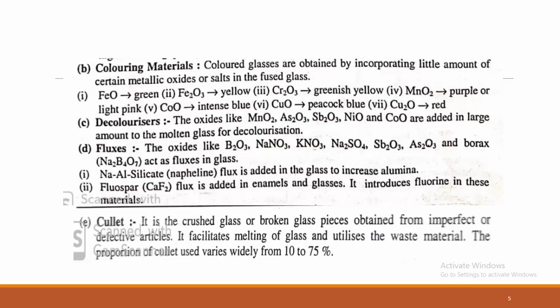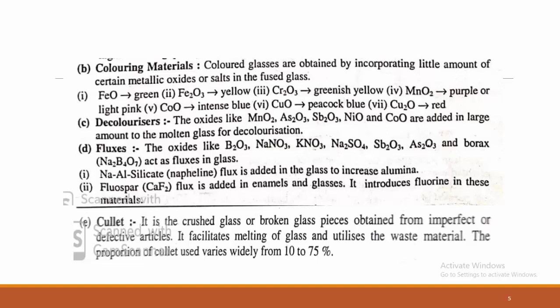In addition to the coloring materials, again you have to add the decolorizers. So what are the decolorizers? If there is impurity that you want to remove, for that purpose you have to add decolorizers, oxides like MnO2, arsenic oxide, nickel oxide, cobalt oxide, added in a large amount to bring about decolorization.